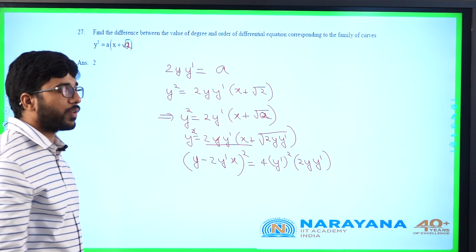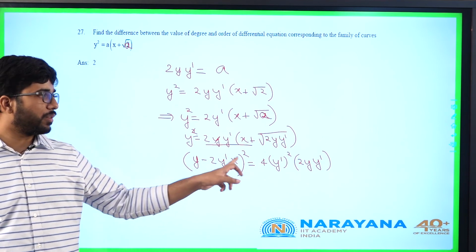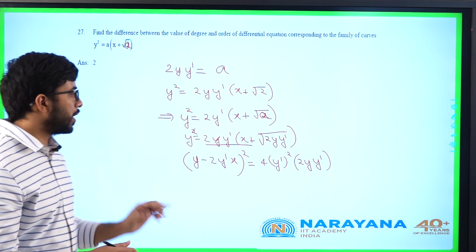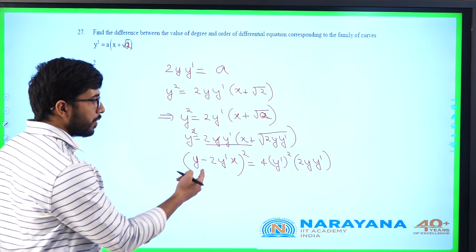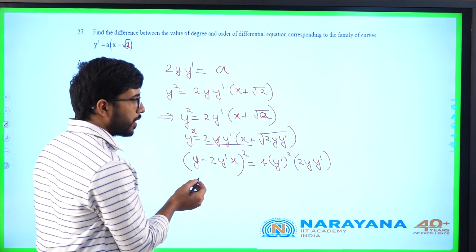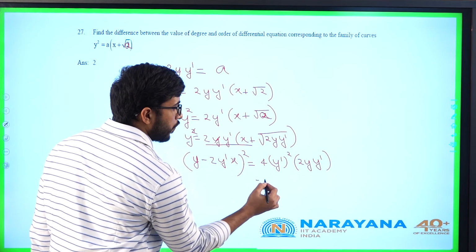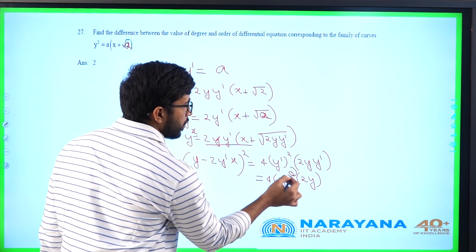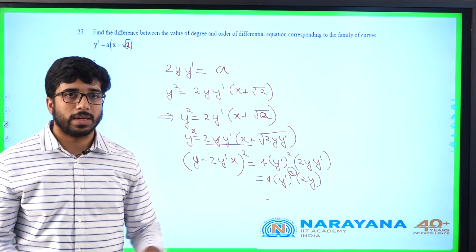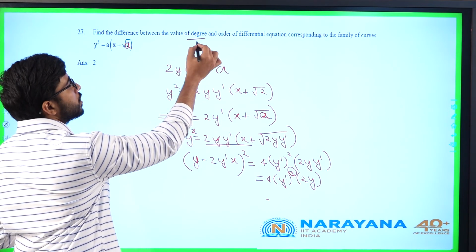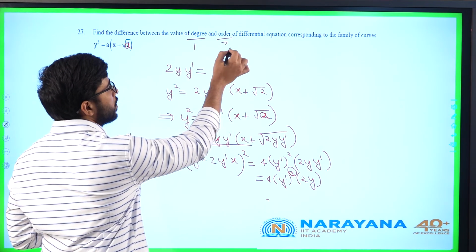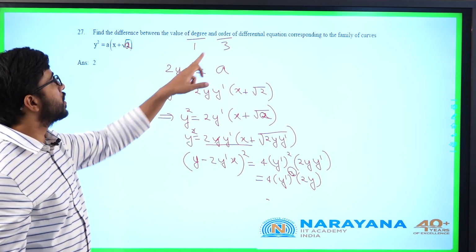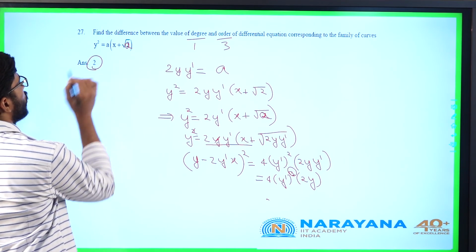For this I have to identify the degree. Degree is 1. Only y dash I am saying. There is no y double dash anywhere. The number of parameters is not the degree; here a is only a variable. So the degree is 1. What about the order? I have to see the power of y dash. Here I am getting y dash whole square, but here I am getting y dash whole square into y dash. This is 4 into y dash whole cube into 2y. So the highest power of y dash is 3. So the value of degree is 1, whereas the order is 3. Here I will get only y dash whole square, but still I have to see the highest power. So degree is 1, order is 3. 3 minus 1, the answer is 2.